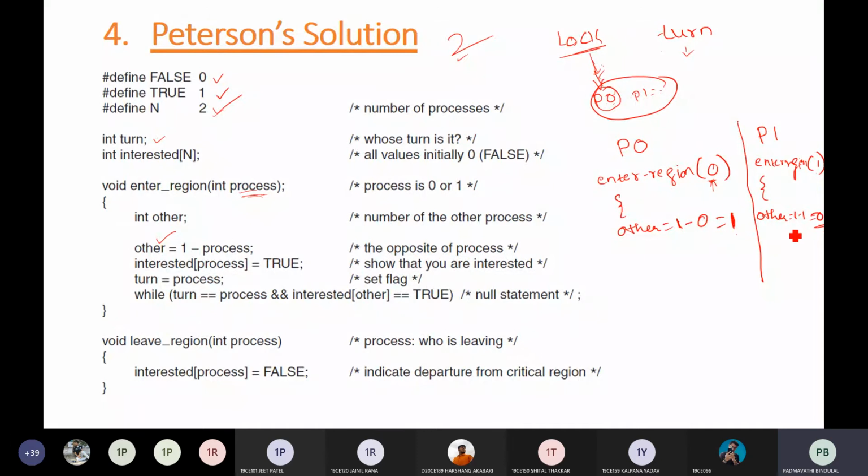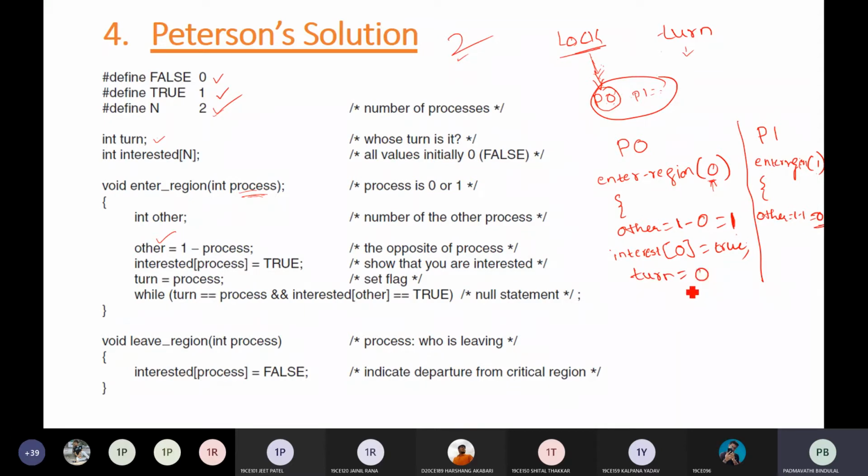Okay. Now, when P0 wants to enter into the critical region, its interest should be true. The interested array that we have taken, so interested of this process should be true. That is the first condition, that the process is willing to execute the critical section, and it should also be its turn.